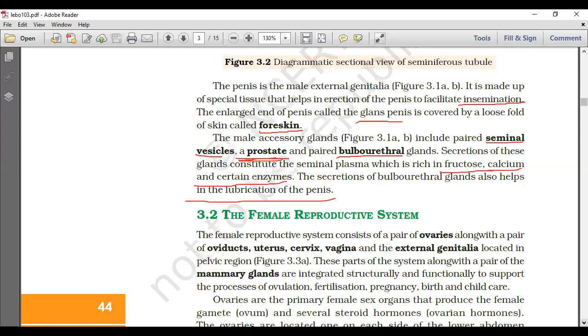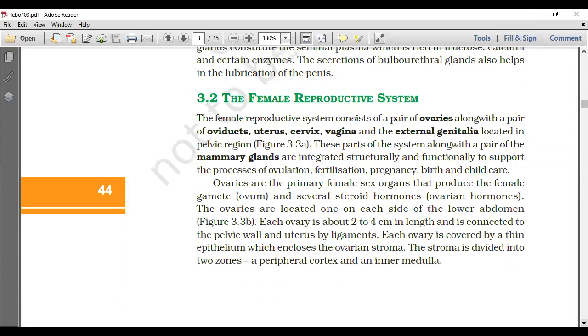Next, the female reproductive system. The female reproductive system consists of a pair of ovaries along with a pair of oviducts, uterus, cervix, vagina, and external genitalia located in the pelvic region. These parts of the system along with a pair of mammary glands are integrated structurally and functionally to support the process of ovulation, fertilization, pregnancy, birth, and child care.